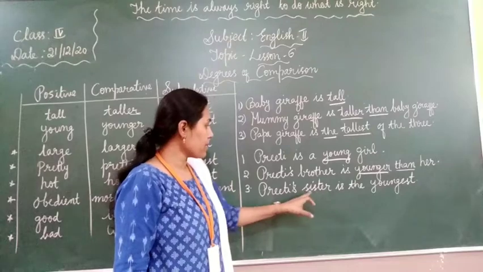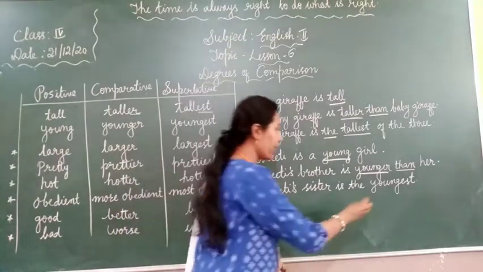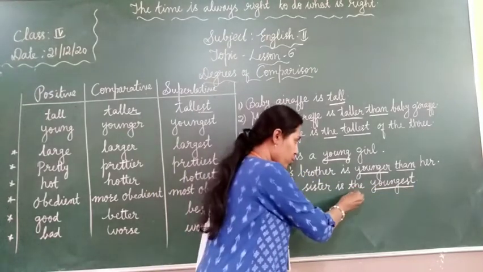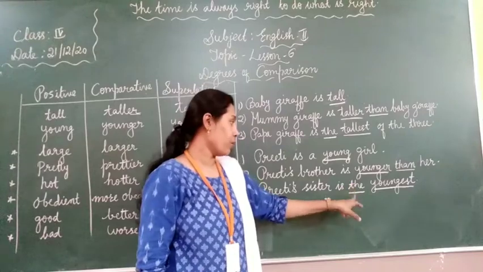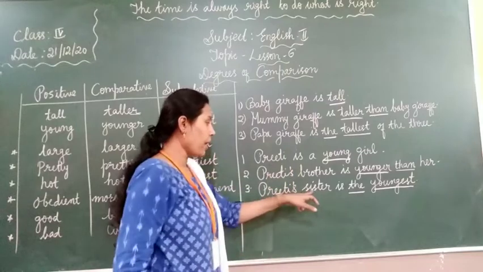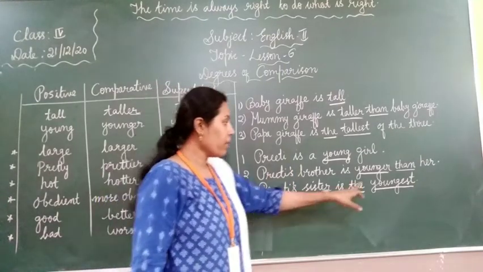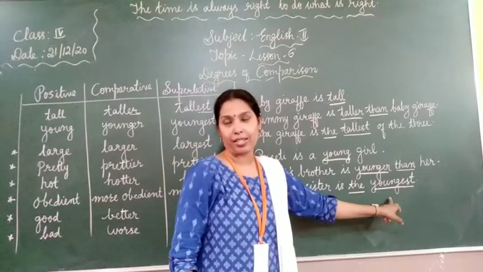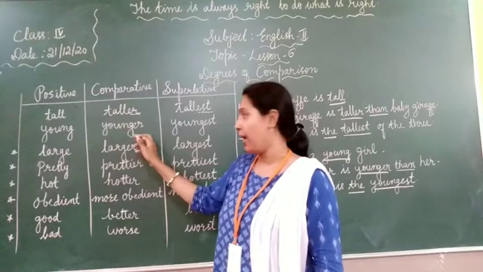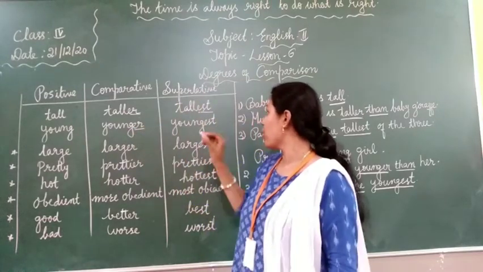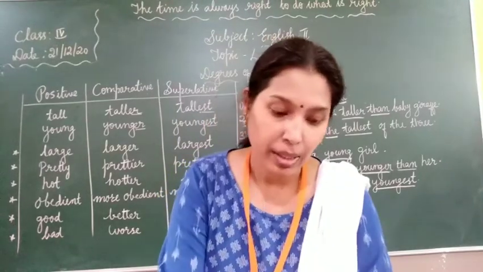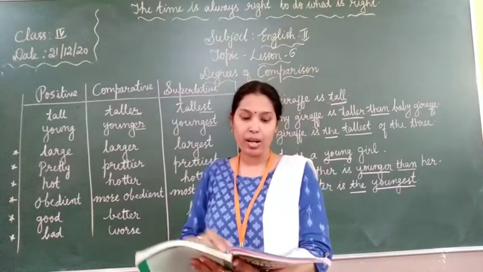Next example, Preeti's sister is the youngest. Here, youngest is in superlative degree. Added EST and before the superlative degree, the is there. Okay. So, here comparing between Preeti's brother and Preeti's sister. Among that, Preeti's sister is the youngest. So, positive degree is young. Comparative is younger. Added ER and superlative is youngest. Added EST. Okay. Now we will learn the formation of degrees.